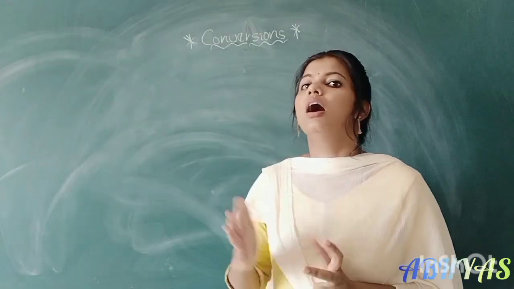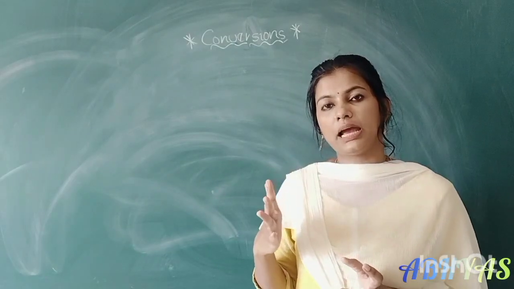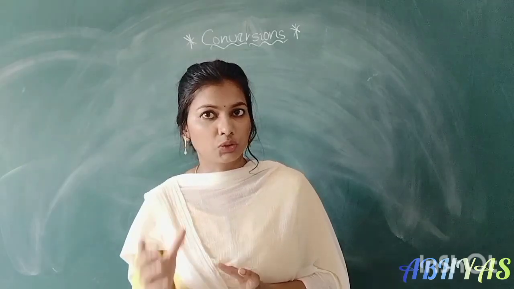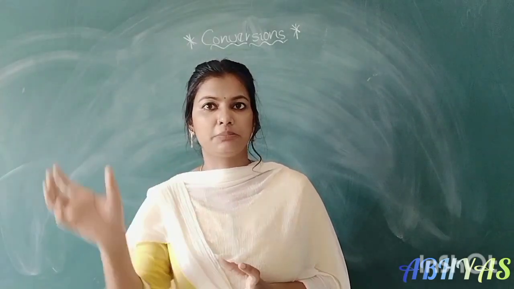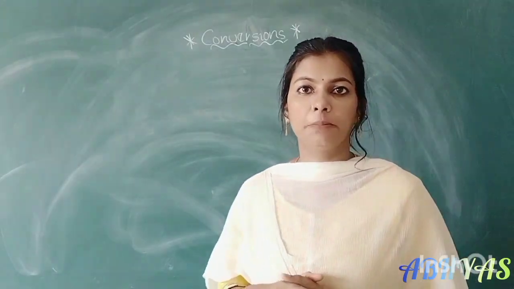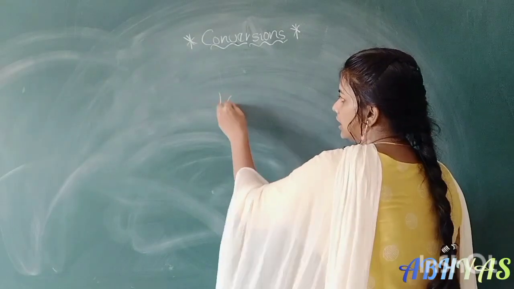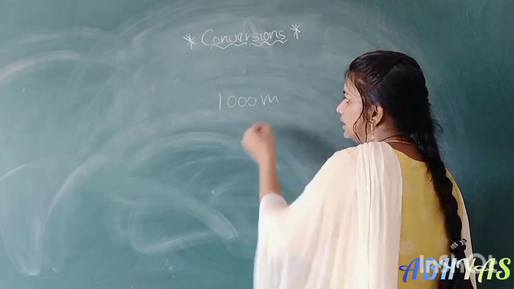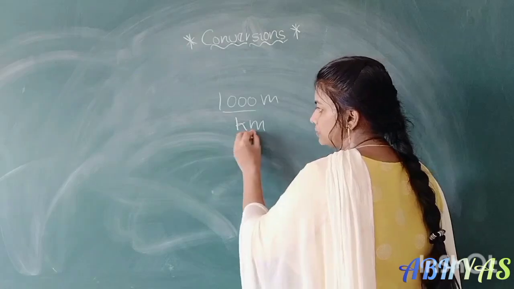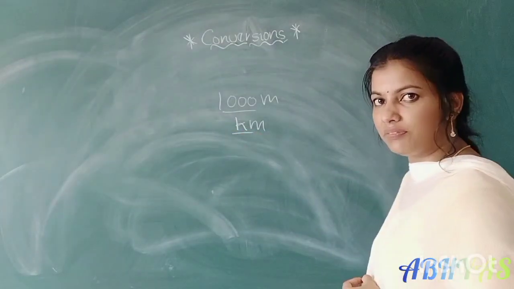Okay. So in the next session we discussed prefixes. What is a prefix? A word which is placed before a quantity to modify its meaning is known as a prefix. So suppose 1000 meters, instead of 1000 we can write kilometer. What is the prefix here? Kilo is the prefix here.